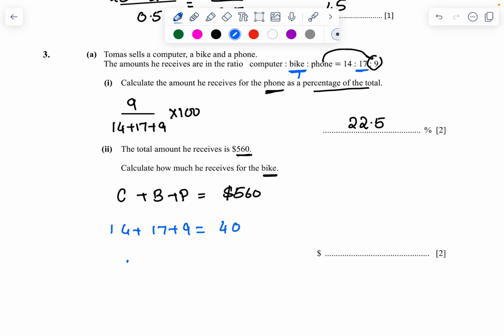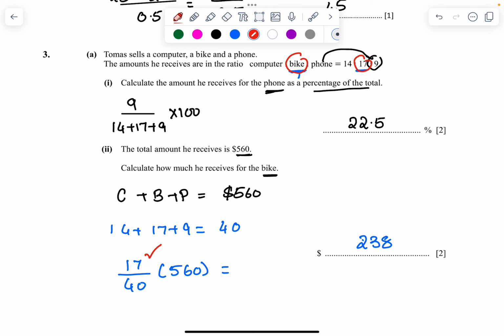Now 17 parts out of those 40 parts of the total 560 is received for the bike, because for the bike it is 17 out of 40. Then use the calculator and divide it out. It is going to be nothing but how much? 238. So he receives $238.